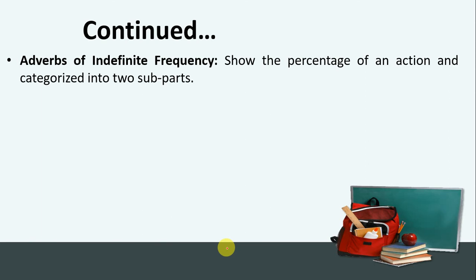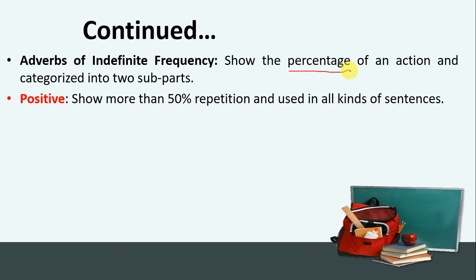Indefinite frequency adverbs show the percentage of an action and are categorized into two subparts. They show the percentage. The earlier ones showed an exact number, exact repetition. Now these do not show exact repetition, but show the repetition of an action in percentage. You check this first. We have positive and next we have negative, but first we'll say positive. Positive shows more than 50% repetition and is used in all kinds of sentences.